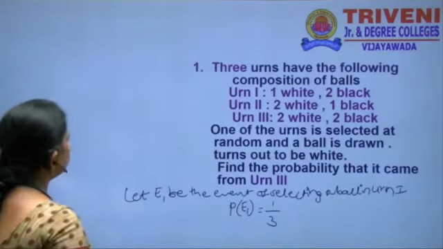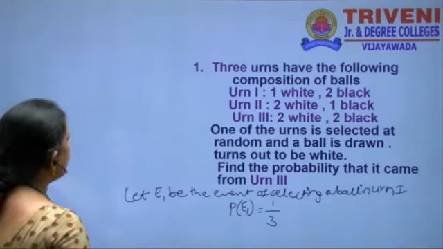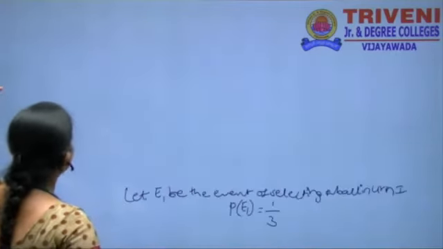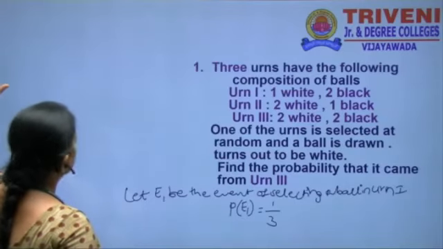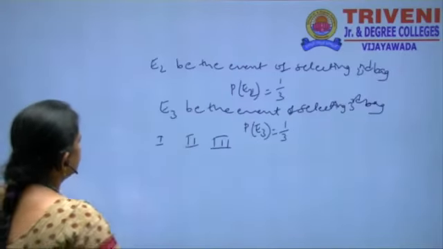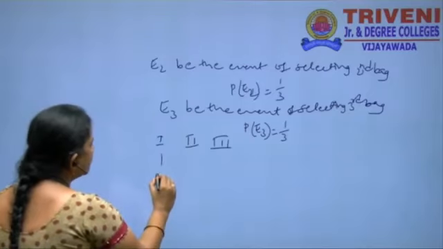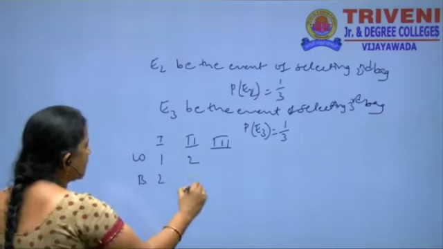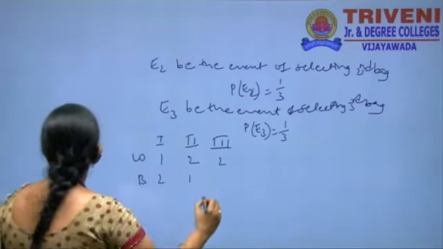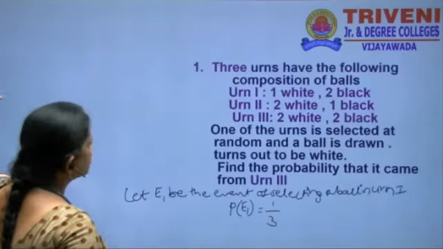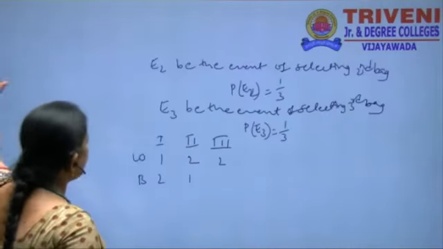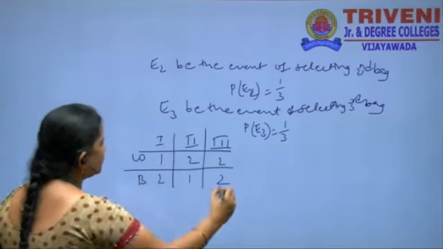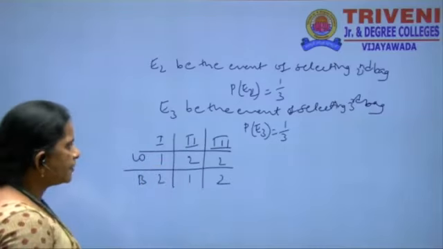The first bag has 1 white and 2 black balls, the second has 2 white and 1 black ball, and the third has 2 white and 2 black. What is the probability we have to find here?